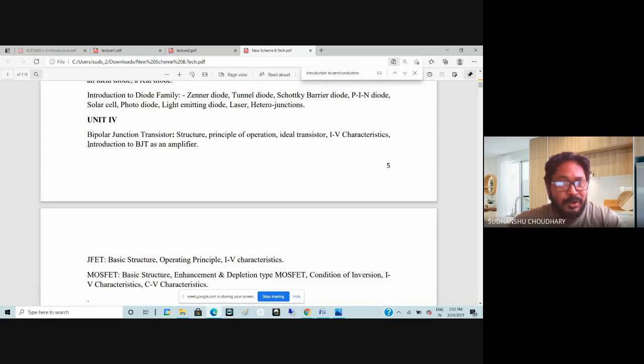And then we also talk about, in brief, how to use this BJT or bipolar junction transistor as an amplifier. Right? So amplifier means you put in some low value of signal and you can amplify it and obtain a larger output or larger value of that signal. So that is called the amplification process. This is possible by using any of the devices, either BJT or MOSFET. Right? So BJT as an amplifier, we'll study how it works.